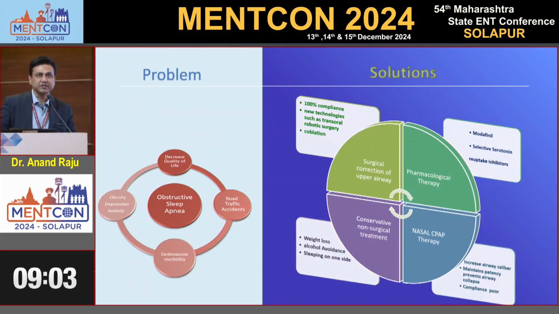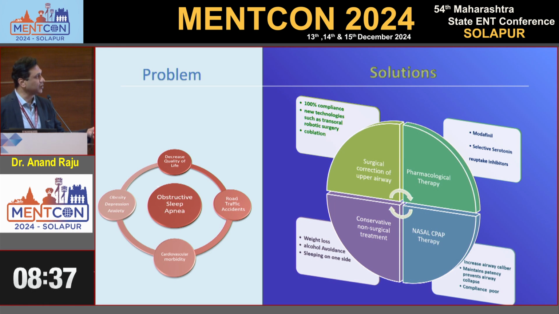You know that OSA is a global problem now. More than a health problem, it is a social problem nowadays. A lot of guys are coming after marriage for surgery as well as for consultation for snoring. There are new technologies such as transoral robotic surgery and coblation, all available for surgical correction of the upper airway.